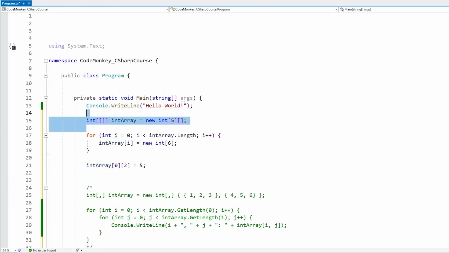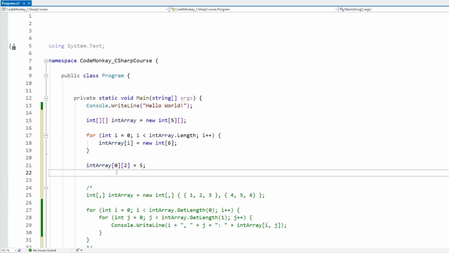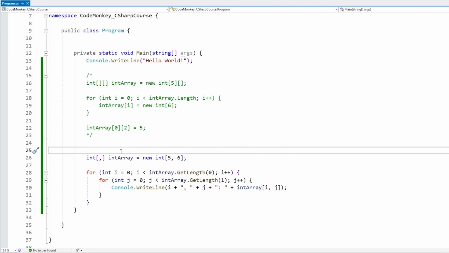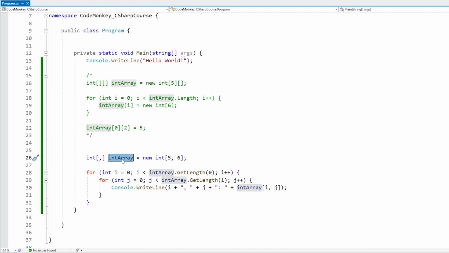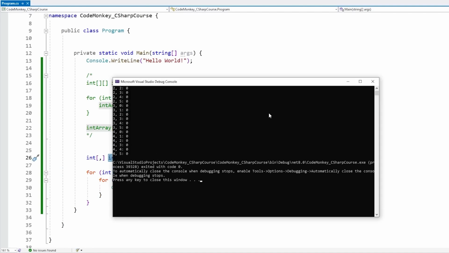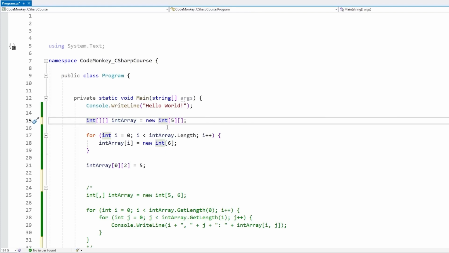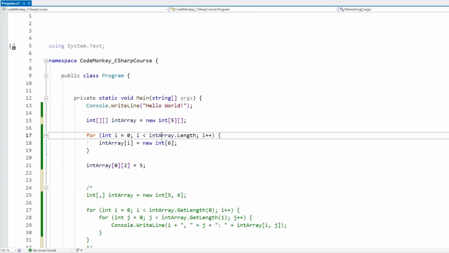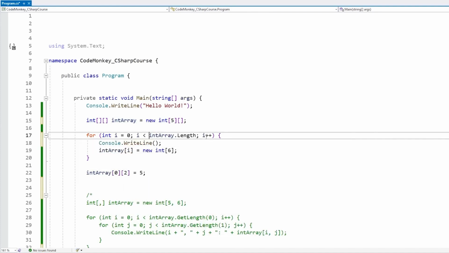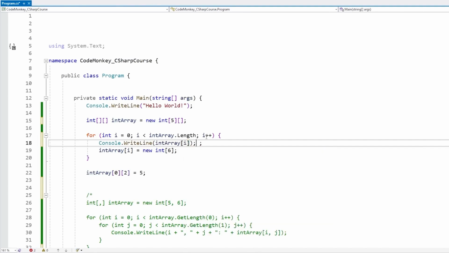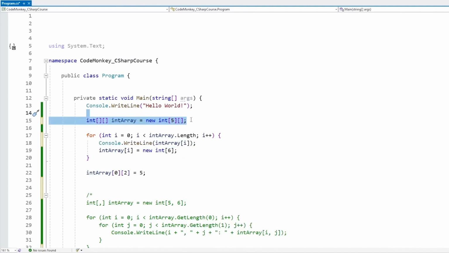One crucial difference about these two types is basically the defaults that they will use. For example, down here, when we create an int array with multiple dimensions, by default, all the elements inside of this array will be 0. So yep, like we see, all the elements default to 0. Whereas on this one, since this is an array of arrays, if we just cycle through the main array and try to access this one, so let's do a Console.WriteLine on this one. So let's print out the array on this index. Let's do that and see what this prints out, to see basically what each element of this array defaults to.